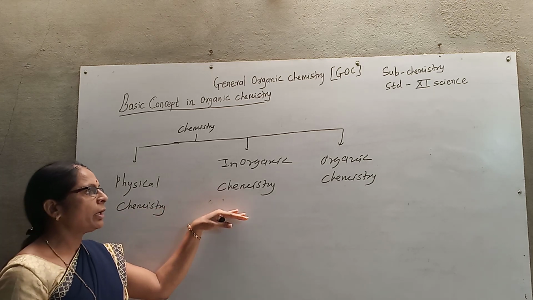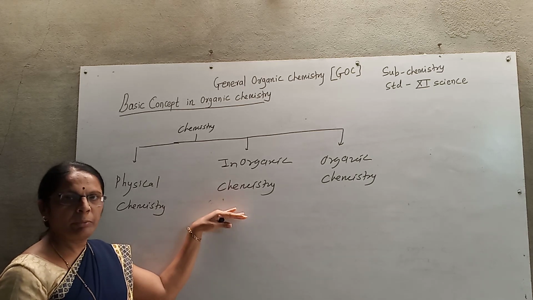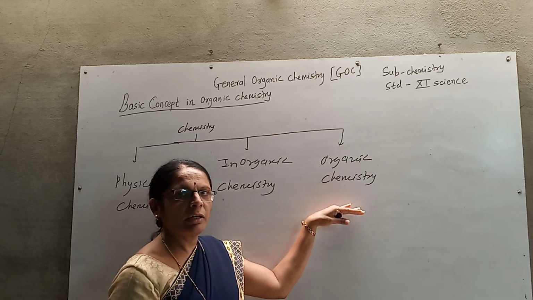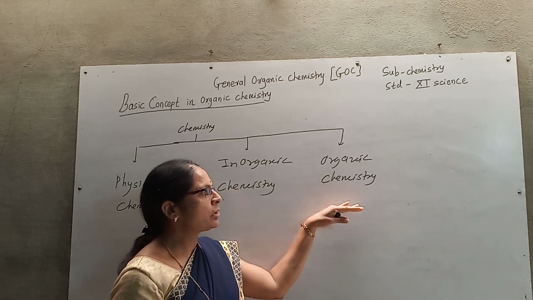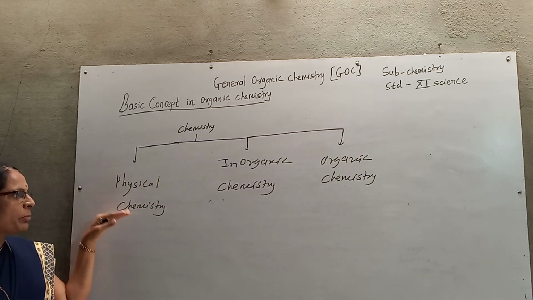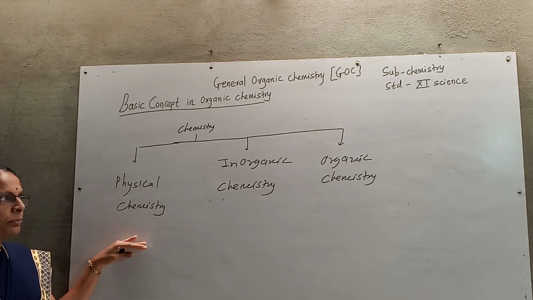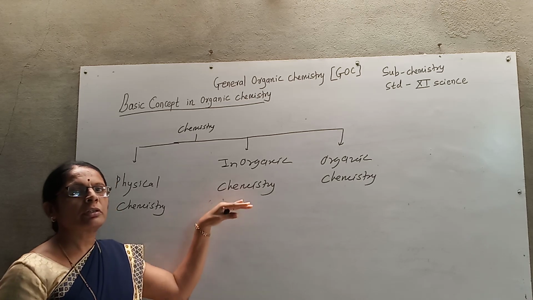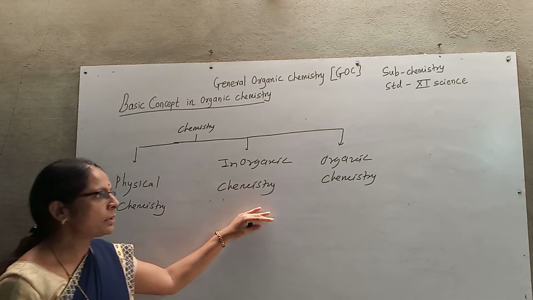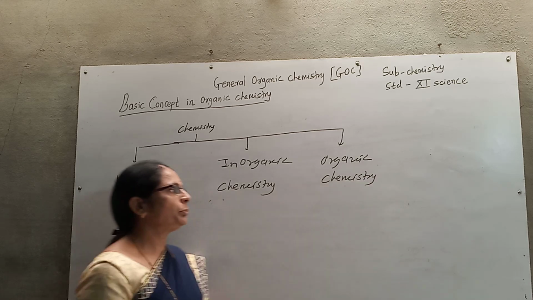In inorganic chemistry, we consider the periodic table, the various elements and their properties. In organic chemistry, we study the chemistry of carbon compounds. I again revise. Physical chemistry: laws, principles, and applications. Inorganic chemistry: the periodic table, all elements and their properties. Organic chemistry: the chemistry of carbon compounds.